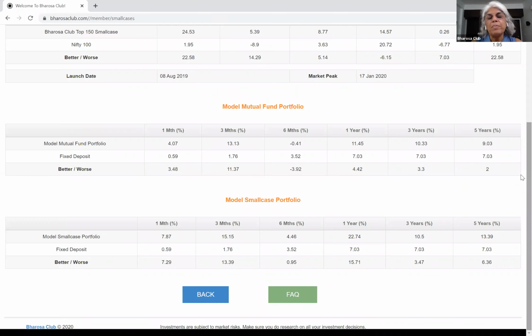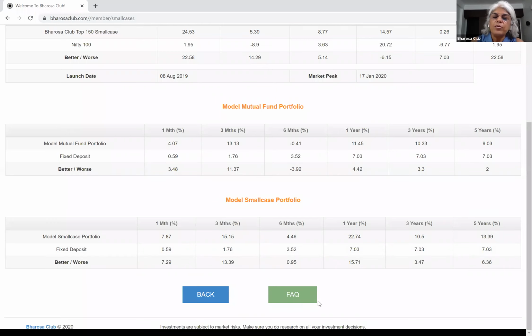But we'd like to compare these with fixed deposits for you to make an informed decision on how investments like mutual funds and small cases have performed over the years, and maybe you're missing out, and maybe you should look at alternative ways of investing rather than sticking to fixed deposits. In our opinion, fixed deposits are a thing of the past, but you need to examine this data to decide for yourself.